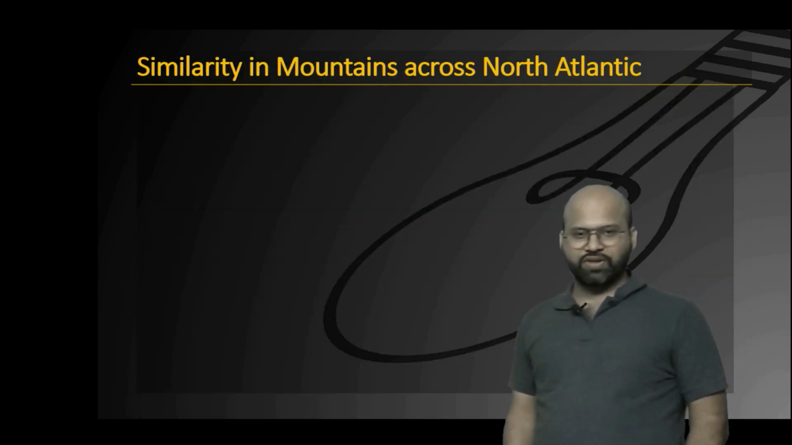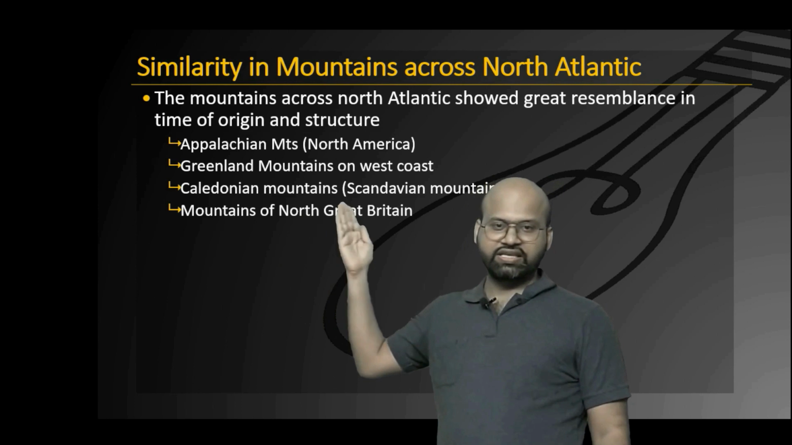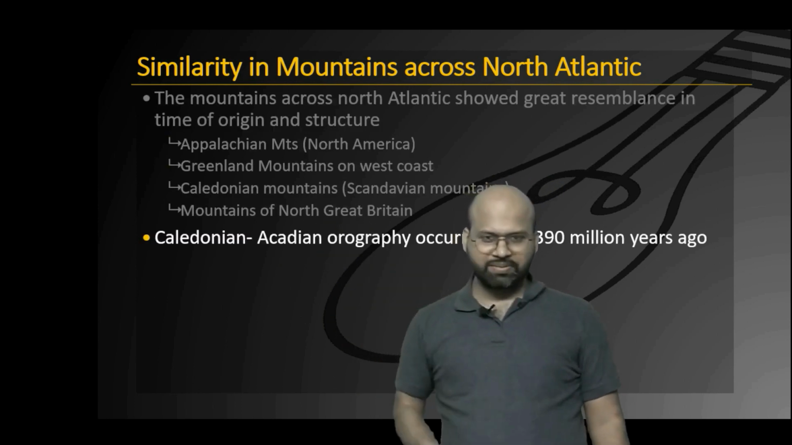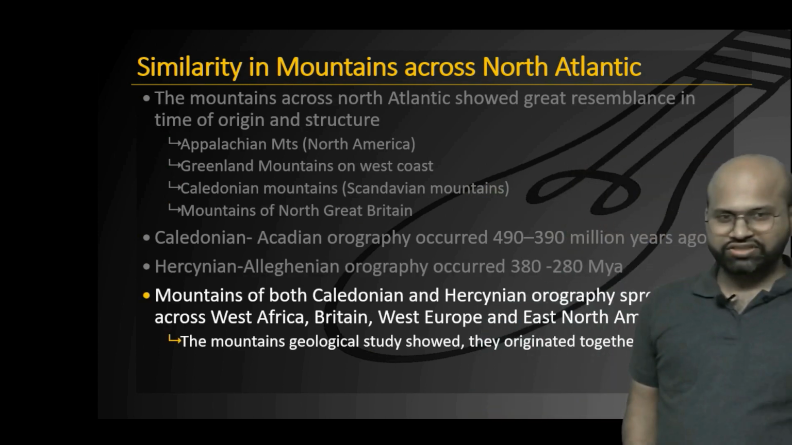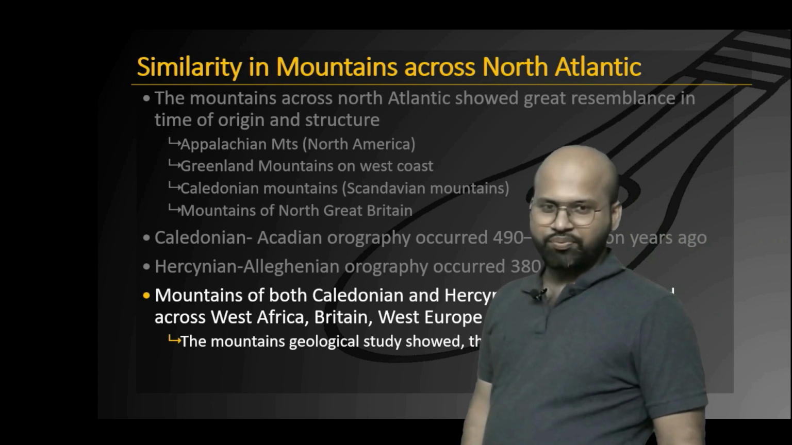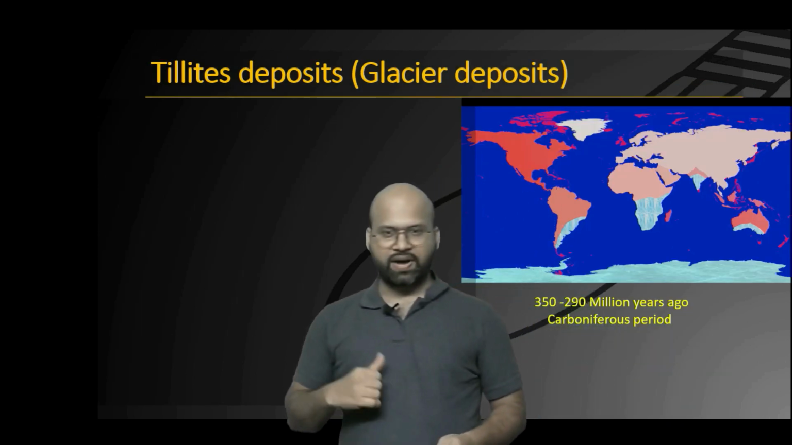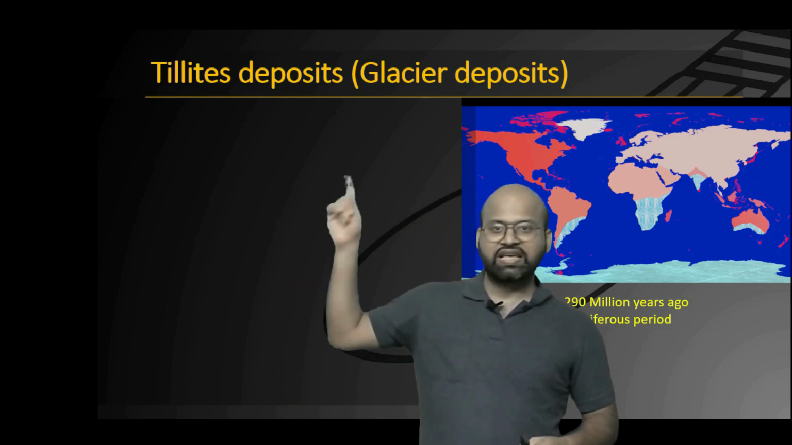So both of these mountain structures led him to believe that the mountains of eastern North America, western Europe and western Africa are similar in structure. And this is not a coincidence, but this must have happened because all these mountains were formed together in the past. One of the most significant evidences that he found was Tillite deposits.